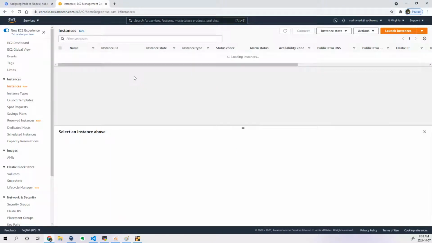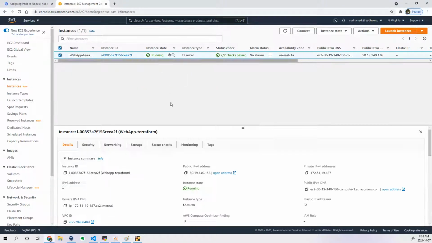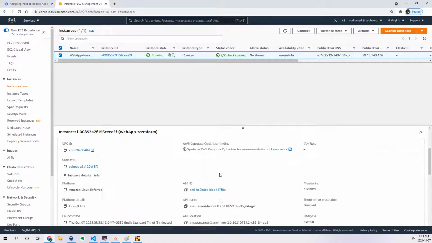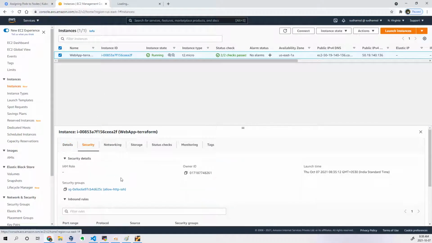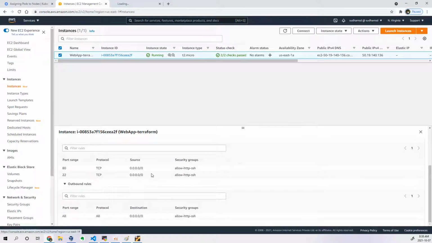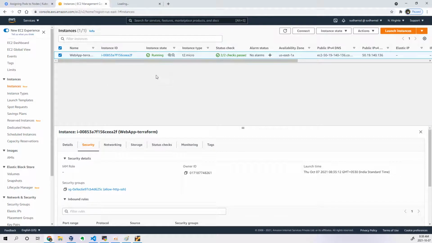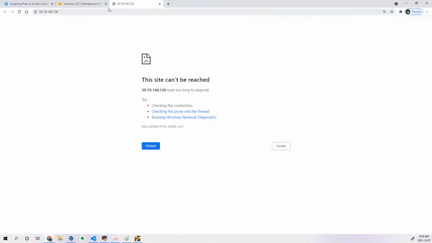First, let's ignore. You can see instance got created, only one instance. Now if I take this URL and open the address, I have to get the changes of my Nginx. Maybe it will take some time. Let's see if the security is applied or not. Yes, it is applied. Maybe it will take a few minutes to apply those changes. Why? Because it has to do some upgrade of the packages, and then it should install the Nginx, and then it should modify the index.html. So let's wait for a few minutes.